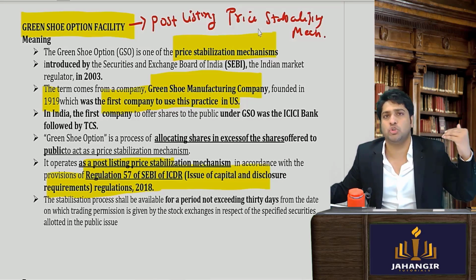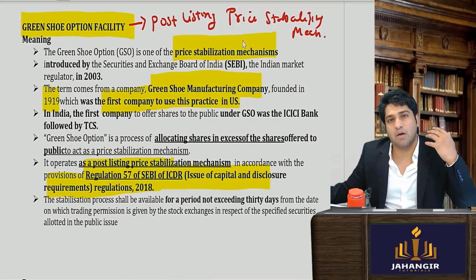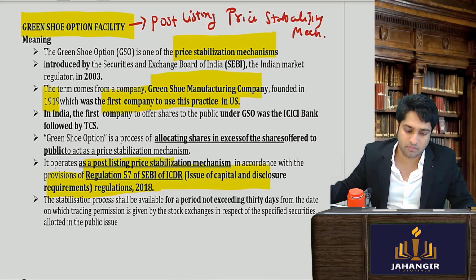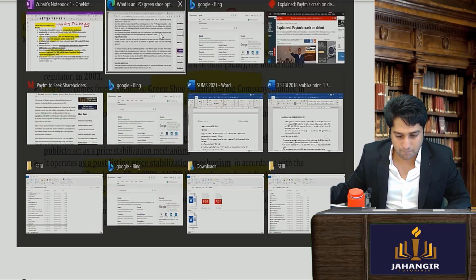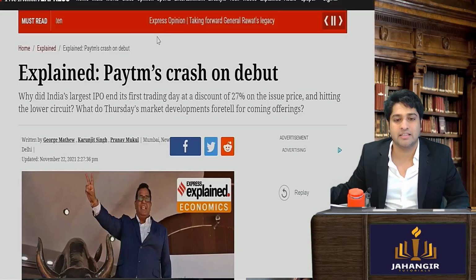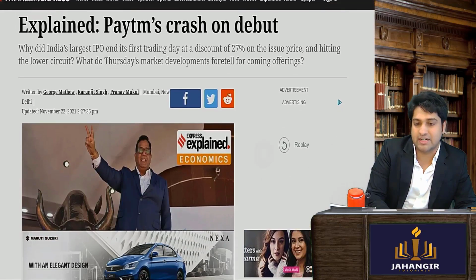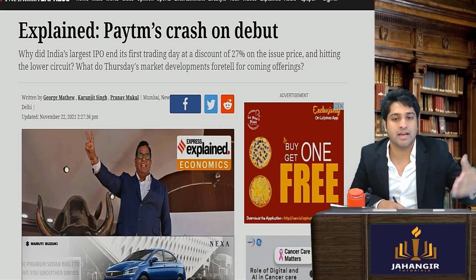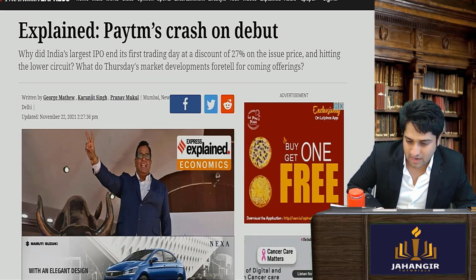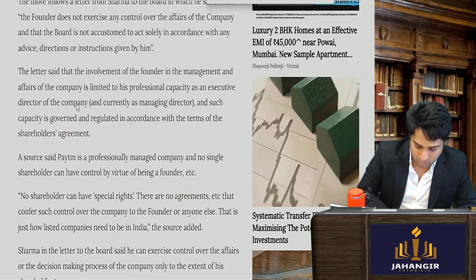Now after listing, many things can happen. Either the prices can shoot up or they can crash. We don't want abnormal fluctuations in price. For that we use this green shoe option. Your Paytm, if you remember, the price crashed by around 27%. Paytm had actually taken approval from their shareholders for doing the green shoe option as well.